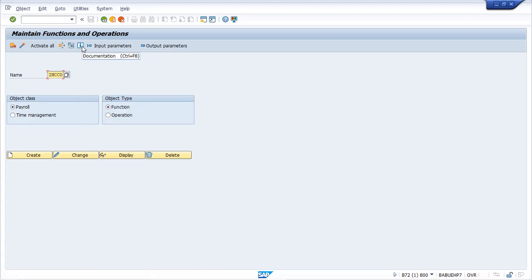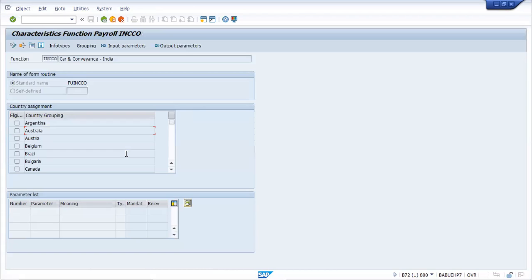Do I need to press the documentation? Documentation not required. Just go to display. Display. Okay. You can see this one is also relevant for India. Okay. So now what you can do, just check that India against that. It is already maintained by SAP. You do not have to worry about it.